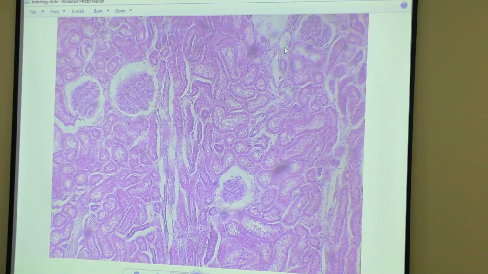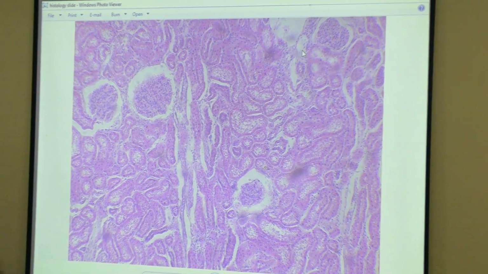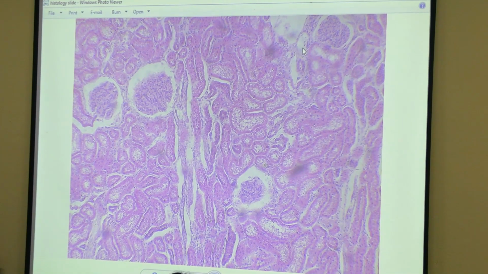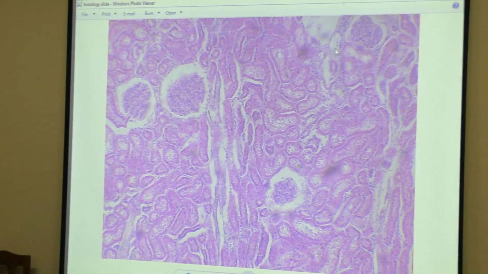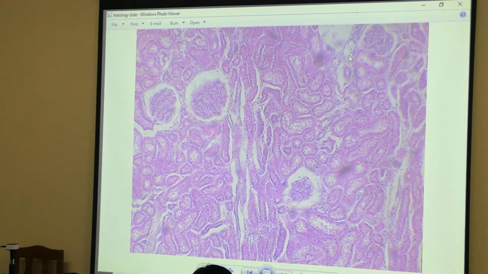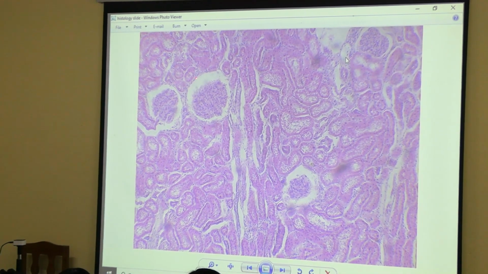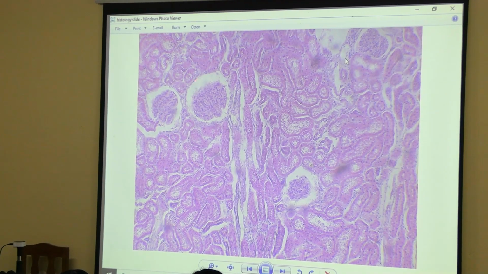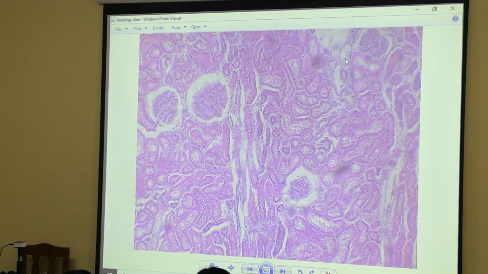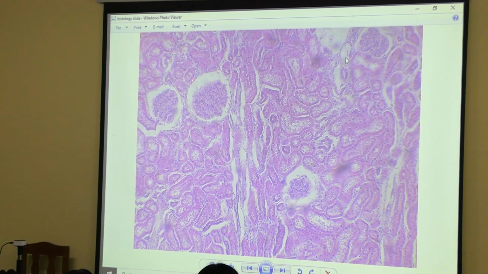This is the histological picture which we will see inside the microscope. The exact same thing we will see through the microscope. Now this is the slide of a kidney. Can you see these small cells? Purple color, can you see? What is the purple color? Nucleus. And these flattened cells, can you see?